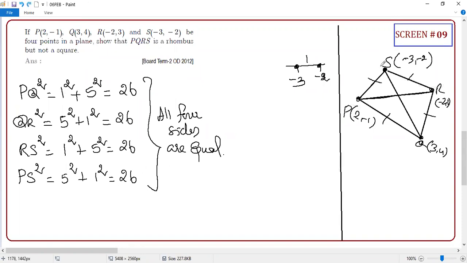What are the diagonals? PR and QS. So PR square. Who is going to say PR square? Quickly, PR. Watch it. 2 minus 2. How much is the distance? 4. Guys, one student answers every time. Okay, we'll wait for others to answer also. Okay, PR, -1 to 3. What is the answer? Wait, let other students also answer. Okay. 16 plus 16. So 32. Guys, wait for some time, right?